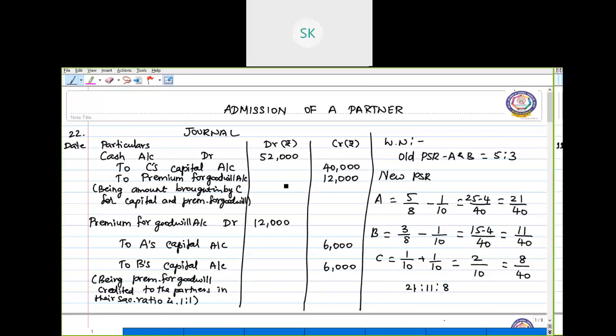Okay, so this is how we have to pass the journal entry. First entry is for the cash brought in by the new partner for his capital and premium for goodwill, and the second entry is the distribution of this premium for goodwill among the sacrificing partners.